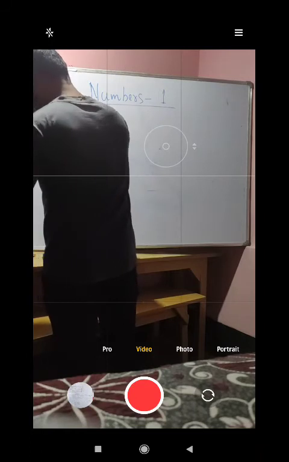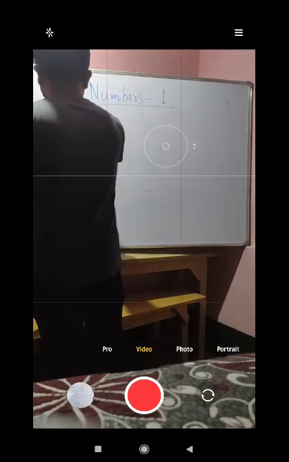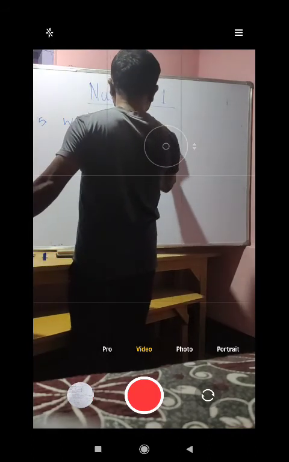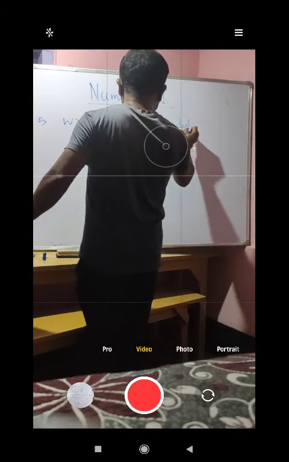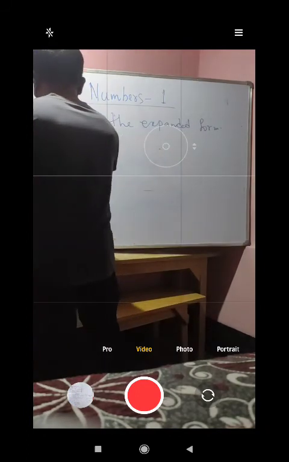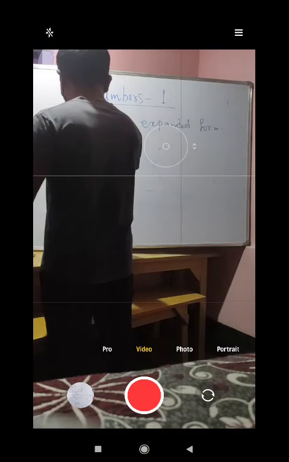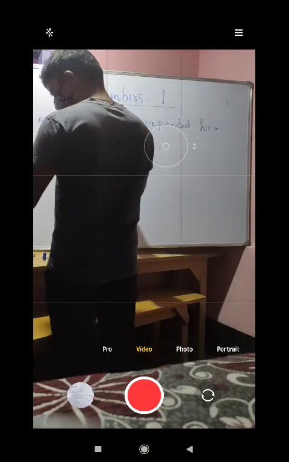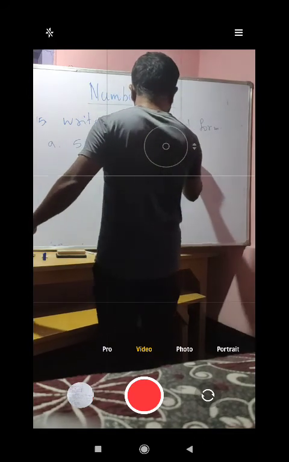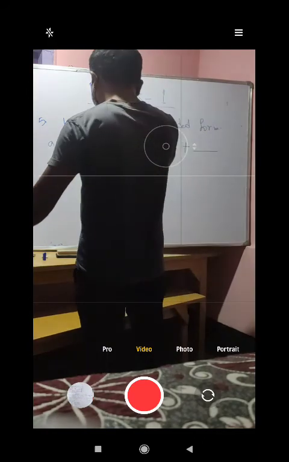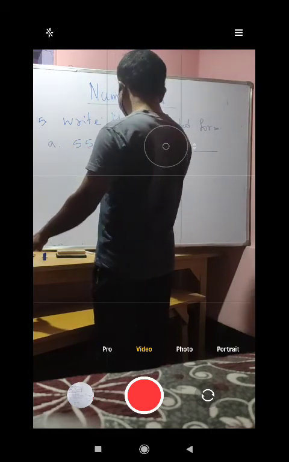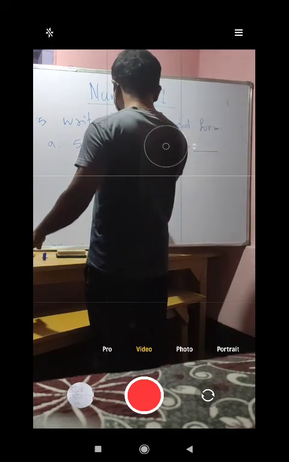Number 5, it is write the expanded form. So how will it be? I am showing you one example, that is 5, 5, 5 equals, it has given like this. So what you need to do first: how many hundreds are there? This is 5. That means here it will be 500.